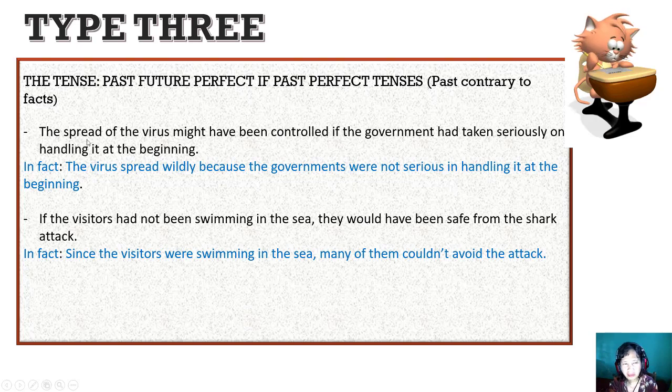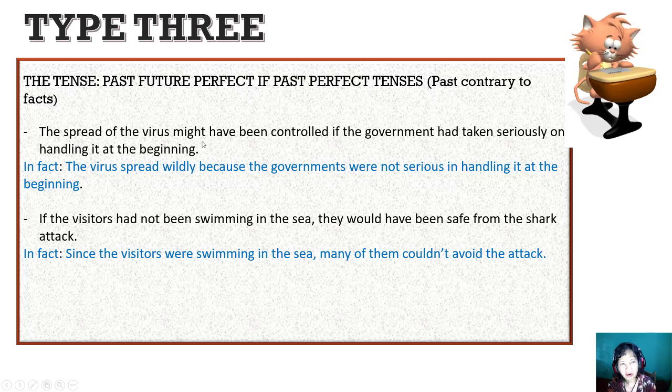We imagine the spread of the virus might have been controlled if the government had taken it seriously in handling it at the beginning. In fact, the virus spread wildly because the governments were not serious in handling it at the beginning. You can use modal auxiliaries here.